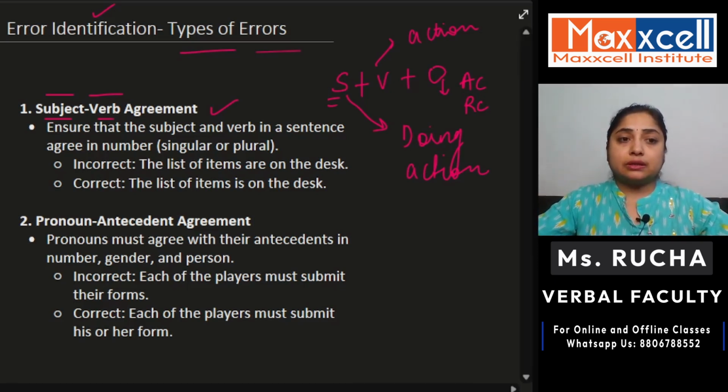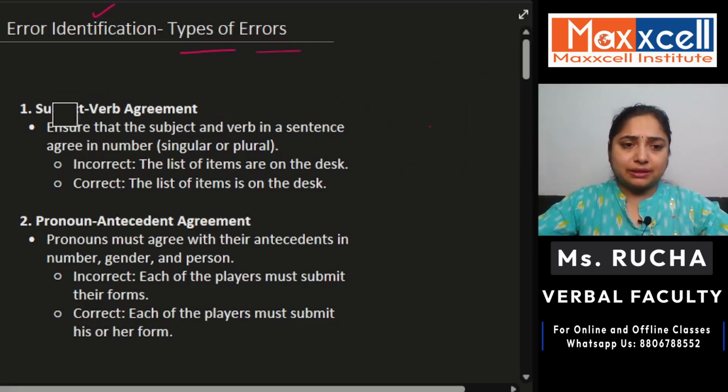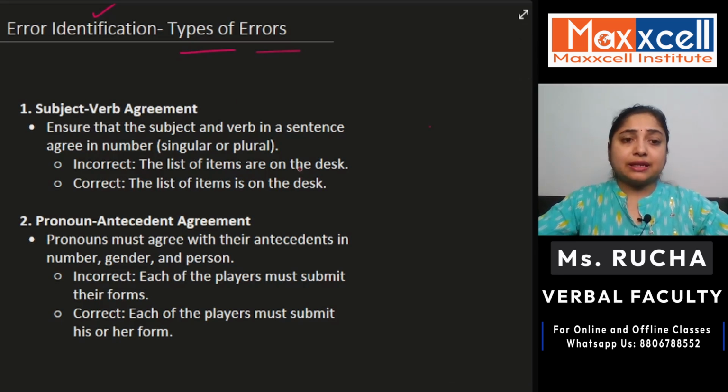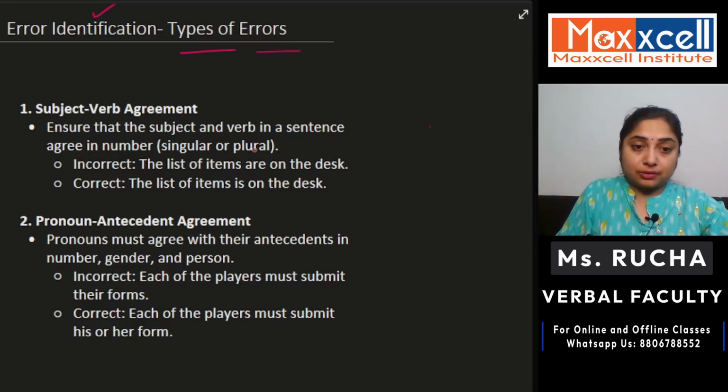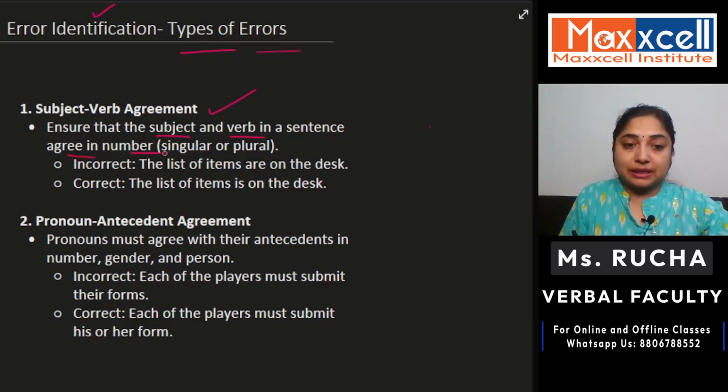Now, the first error type that we are discussing here is subject and verb agreement. What does this exactly mean? This exactly means that subject and verb should agree with each other. Ensure that the subject and verb in a sentence agree in number. What does it mean? Let us understand with the help of this example.